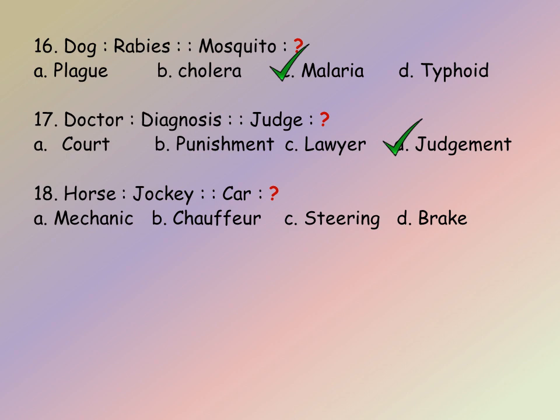But here the analogy is jockey is the person who rides the horse. In the same way, car is driven by the chauffeur. So the answer is B. Let us go to the next question.